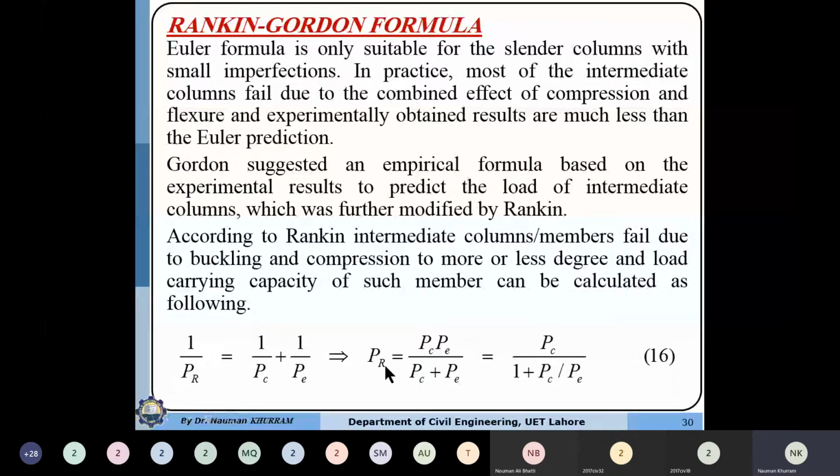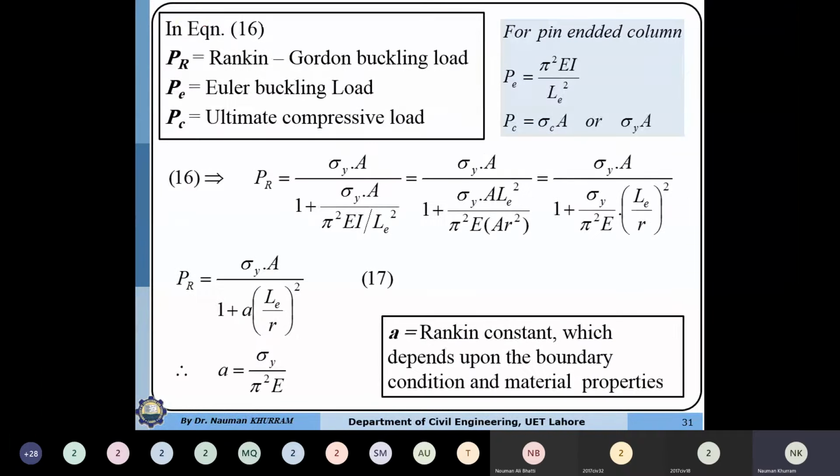Because the unknown is the Rankine critical load, after taking the LCM and simplification, we get equation number 16. In equation 16, P_E is the Euler critical load and P_C is the load carrying capacity corresponding to the axial failure, without any bending effect.